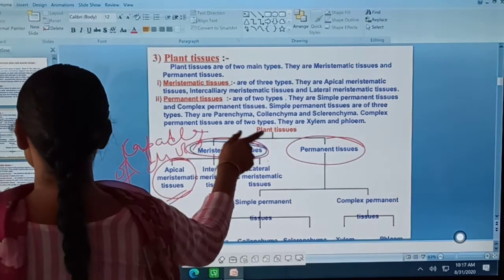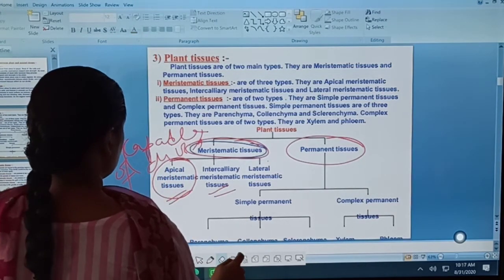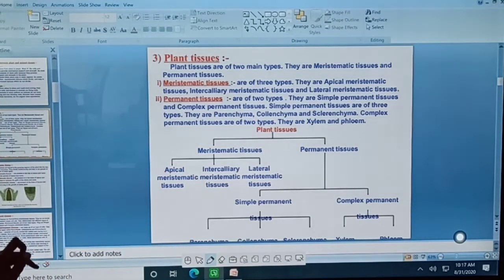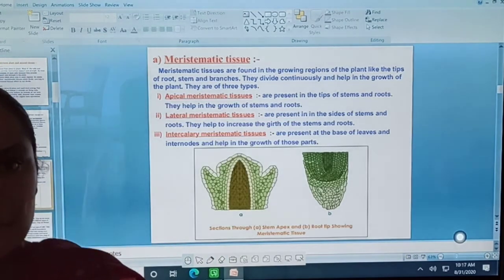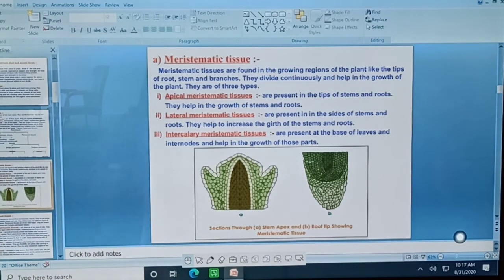Okay, today we are just going to study the detail of meristematic tissue. Firstly, what is meristematic tissue? What is the location of meristematic tissue? Meristematic tissue is found only in the growing regions of the plant, like the tip of the root, stem and branches.